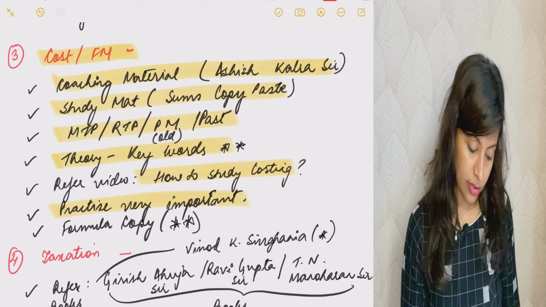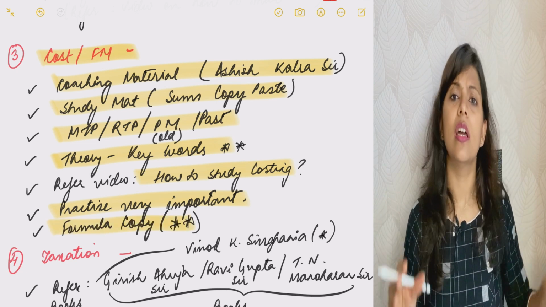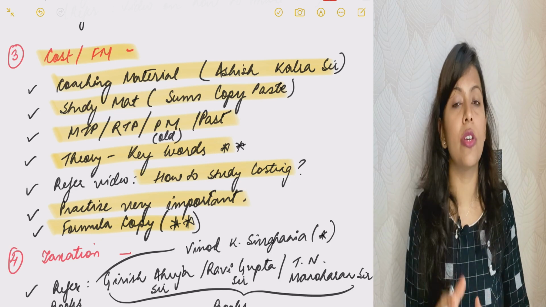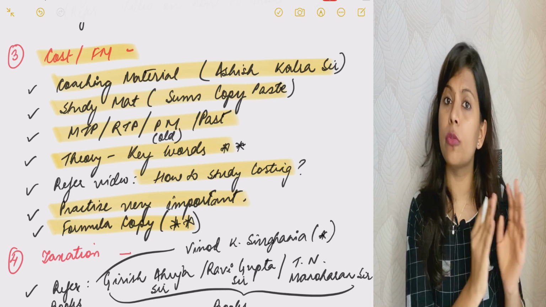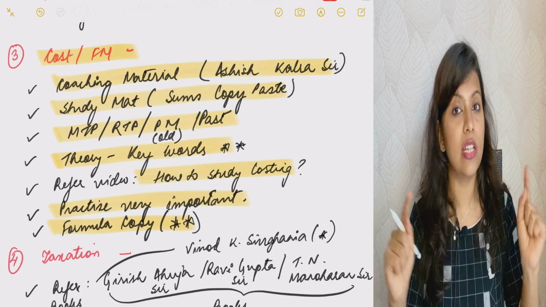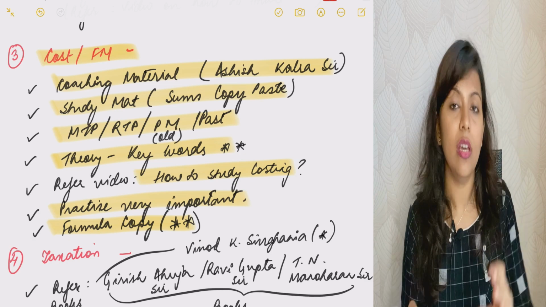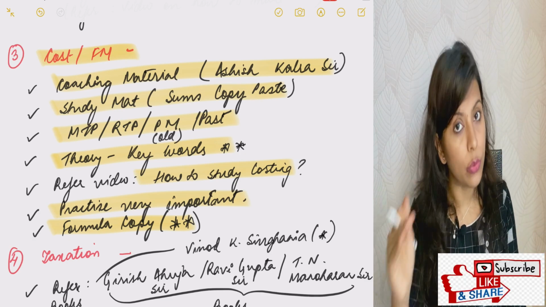Practice is very important for this subject, and there should be a formula copy in whichever subject. If there are formulas, you need to have a formula copy separately. In accounts, you need to have an adjustment copy separately. That one gist copy should be ready for each and every subject. It's very important, because in the last 1.5 days you won't be able to revise this thick book. So please make a gist. It is very important from now only.